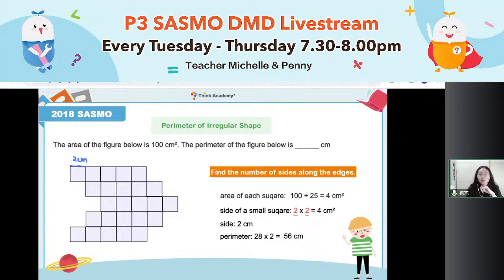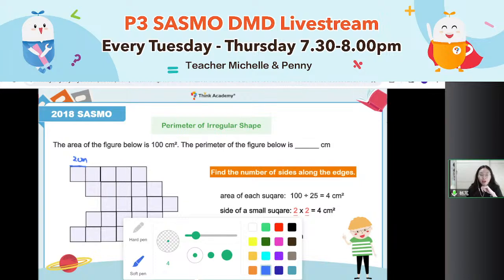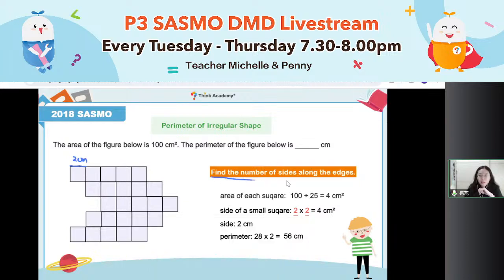So in this type of question, key point is our target is to find the number of sides along the edge. But sometimes we don't know how long the side is. Okay, your first step must be to find out how long each little side is, then times how many sides there are. This is the first type of question in SASMO. Always thrown in SASMO. All right, so here is about perimeter of an irregular shape.